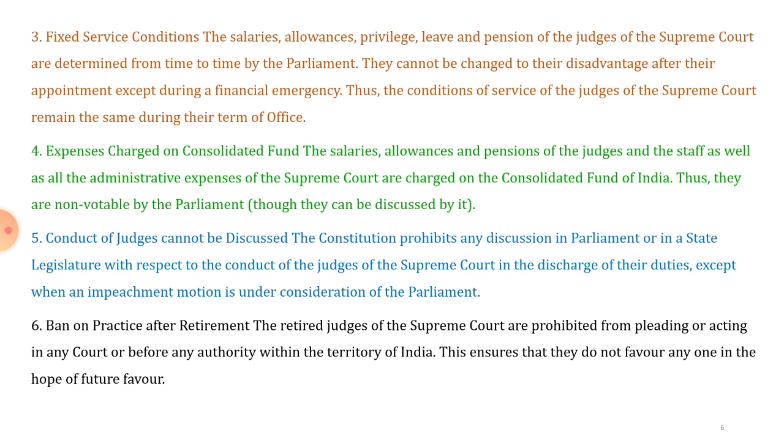Then, expenses charged on the Consolidated Fund. The salaries, allowances and pensions of the judges and the staff as well as all administrative expenses of the Supreme Court are charged on the Consolidated Fund of India. Thus, they are non-votable by the Parliament. So, from this point we come to know that the members and staff of the Supreme Court cannot be voted on by the Parliament.